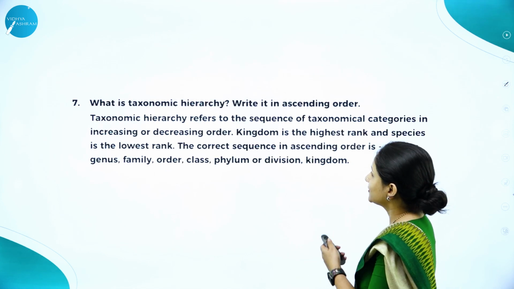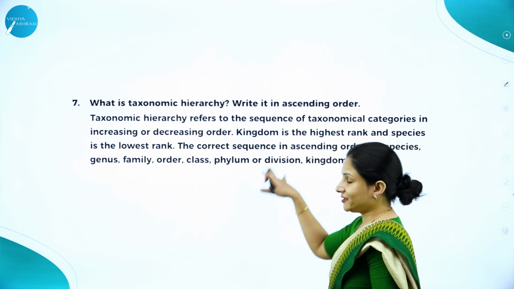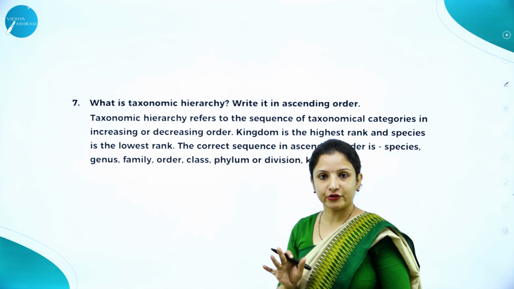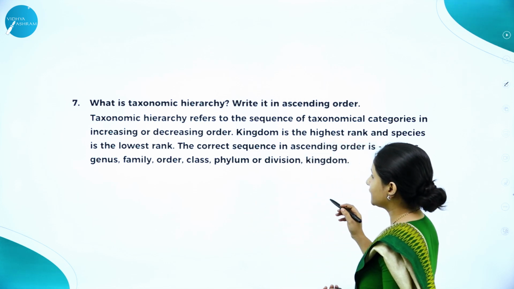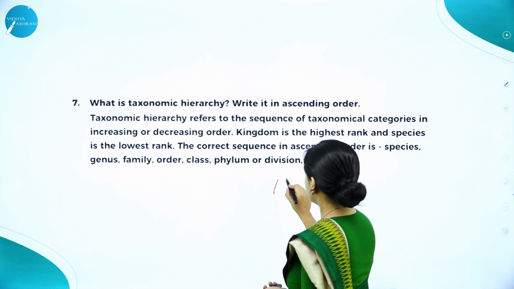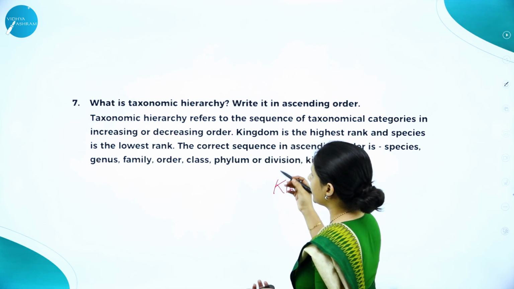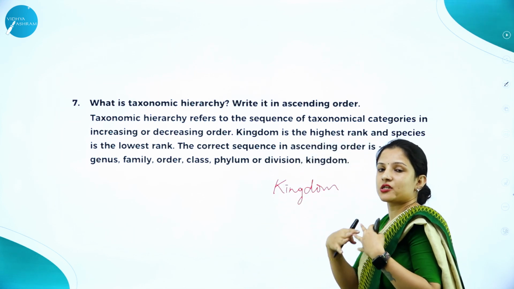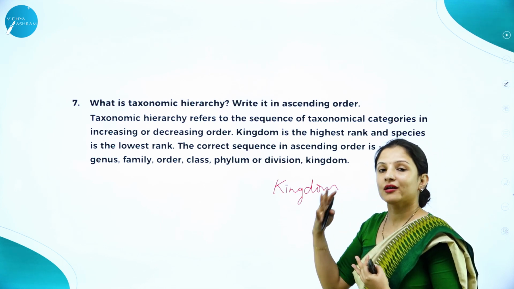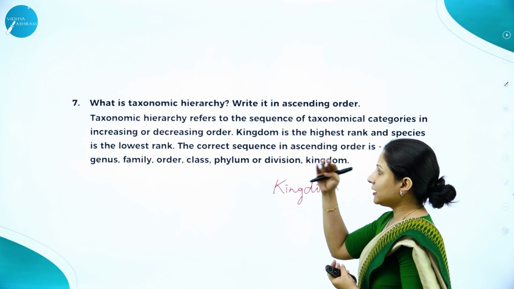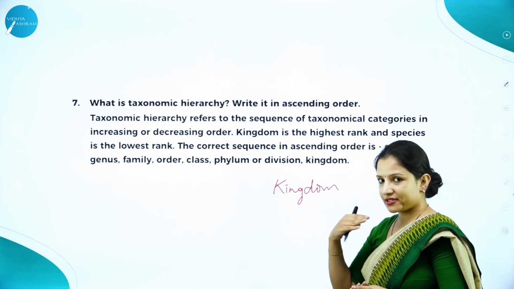Same thing. Next, what is taxonomic hierarchy? Write it in ascending order. This ascending order thing can come up for MCQs also. Okay. So you have to write it in ascending order. What is taxonomic hierarchy? Taxonomic hierarchy is nothing but the sequential arrangement of the taxonomical categories or taxa in increasing or decreasing order, or in ascending or descending order.